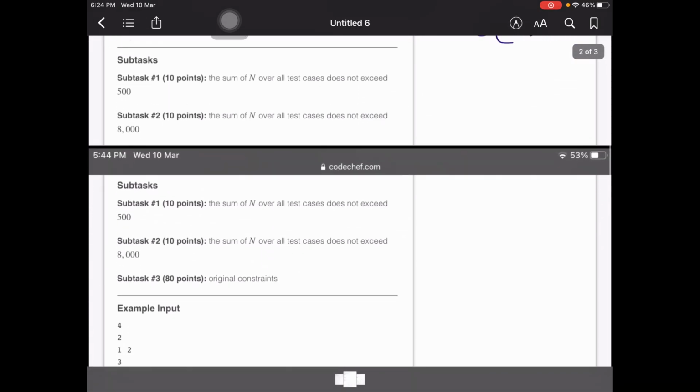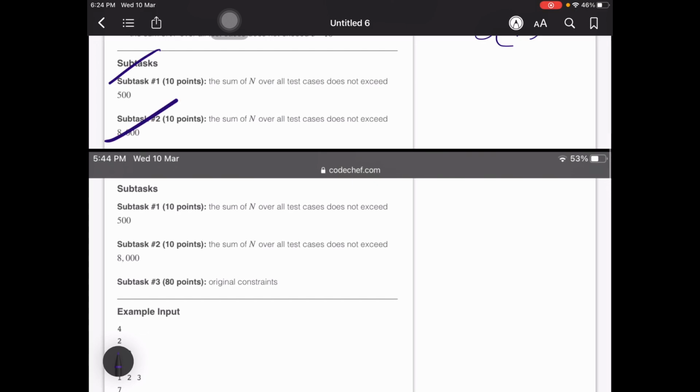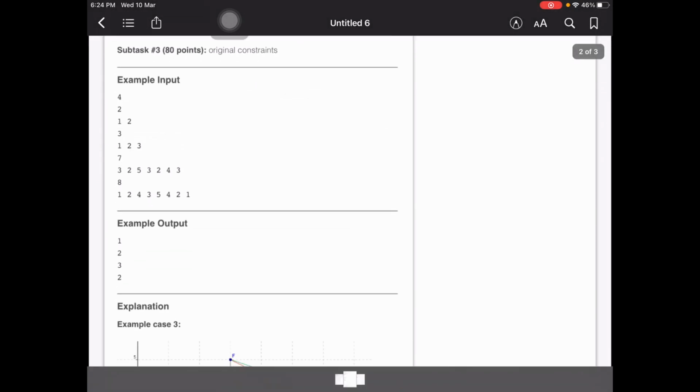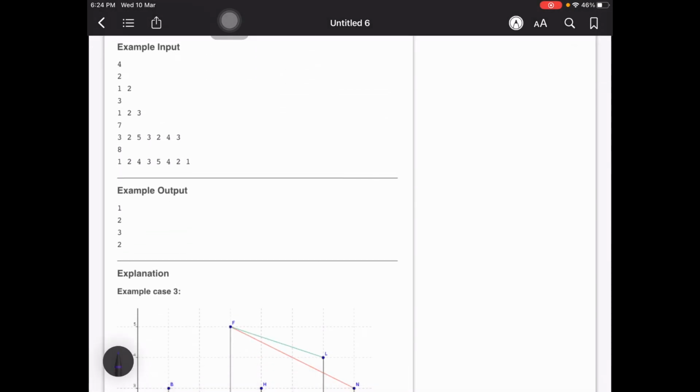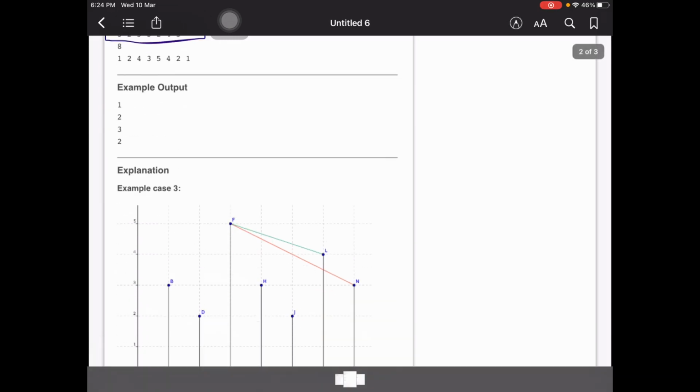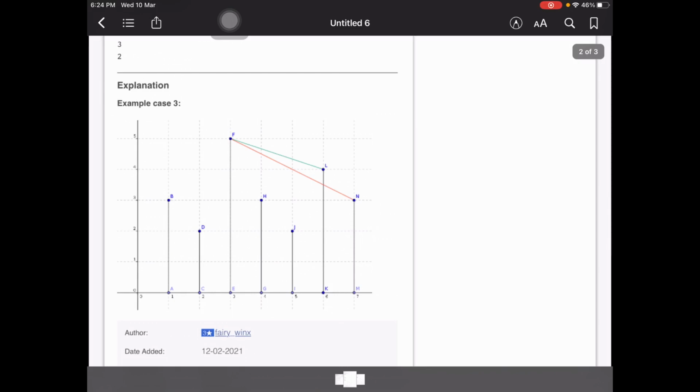Now there are a few subtasks also for lesser n. Now let us look at the example. Let us look at the example test case 3, because the graph is being provided here. This is the test case 3: 2 5 3 2 4 3. All right, so let us look at this.